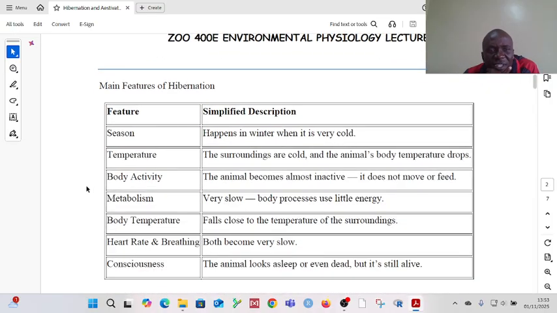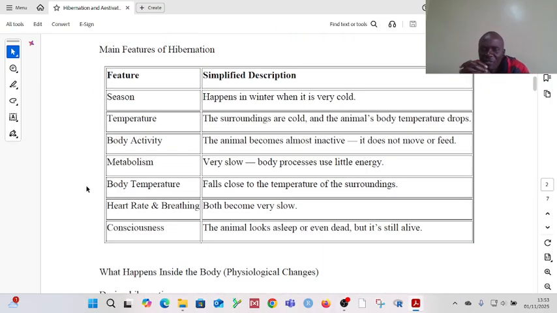So the main features of hibernation: hibernation happens in winter when it is cold. That's the feature of season. The temperature as a feature is that the surrounding temperature for the animal is cold and the animal's body temperature generally drops.